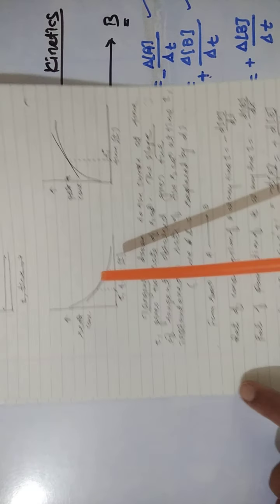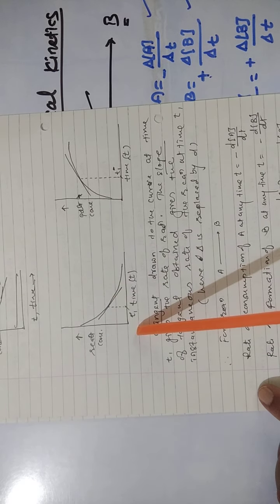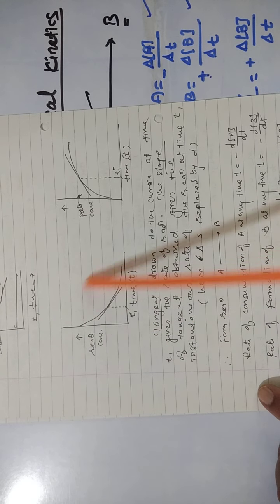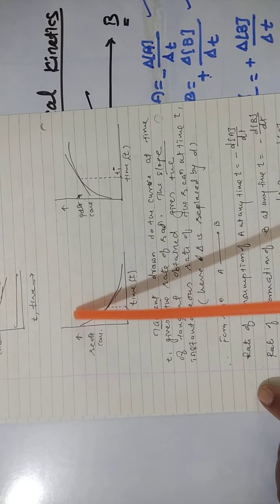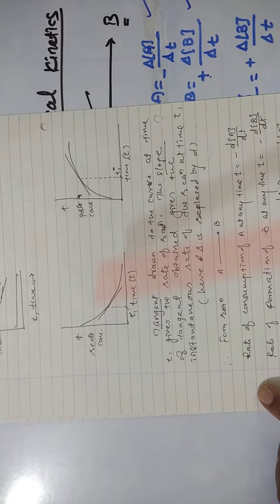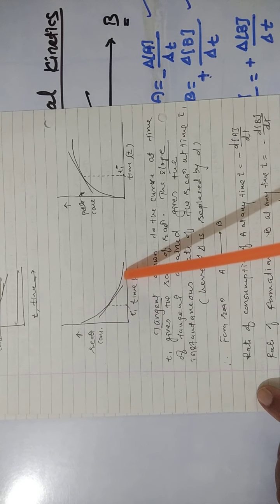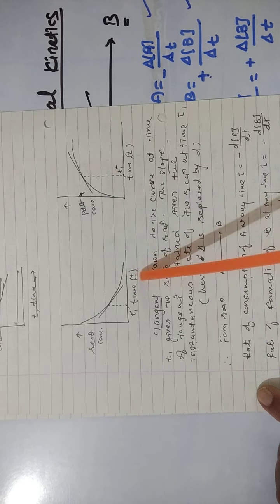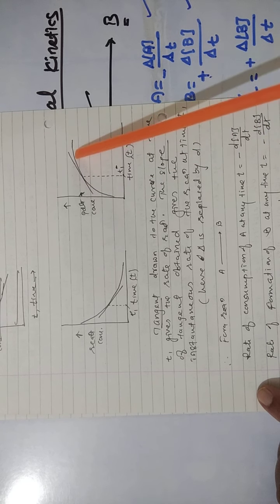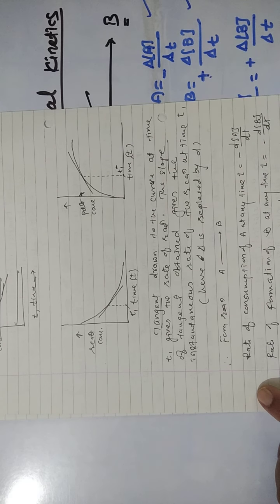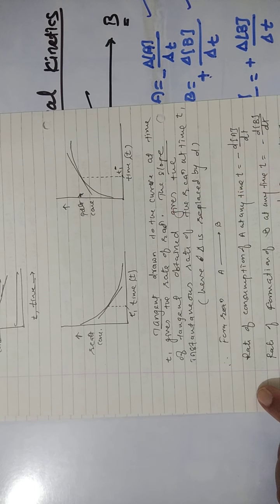Okay, now see, this is the plot for the change in concentration of the reactants. That means the reactants are decreasing, and this is the plot for the change in concentration of the product, meaning concentrations of the products are increasing. Now this curve shows the decrease in concentration of the reactant and this curve shows the increasing concentration of the product. Okay, now see how the instantaneous rate is determined from this graph.